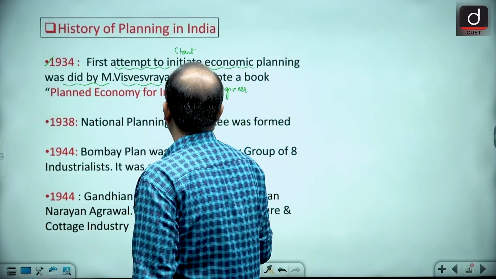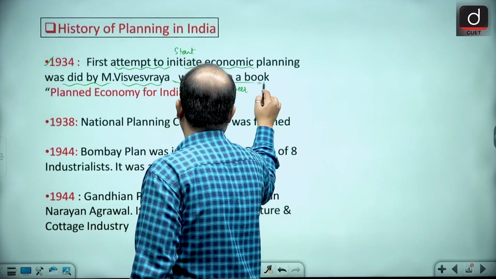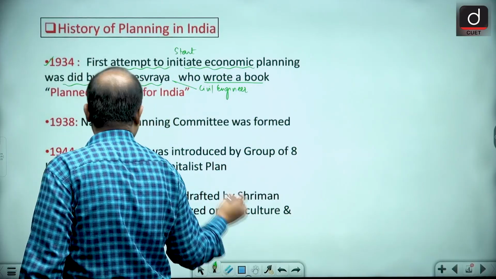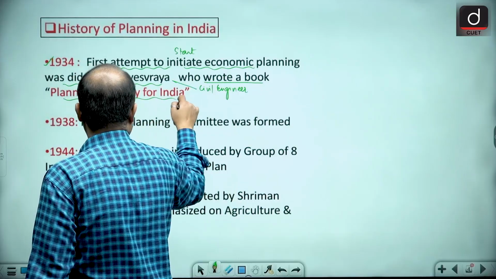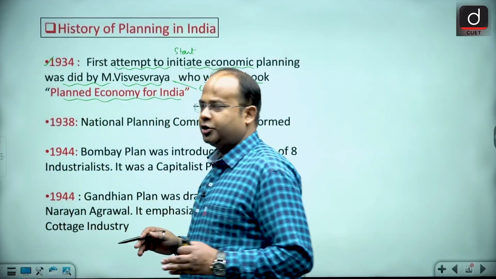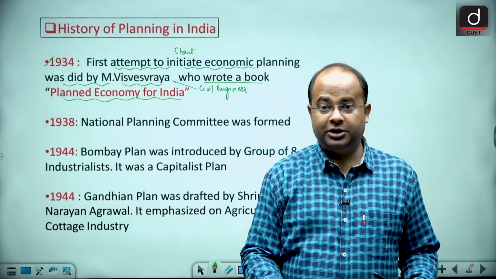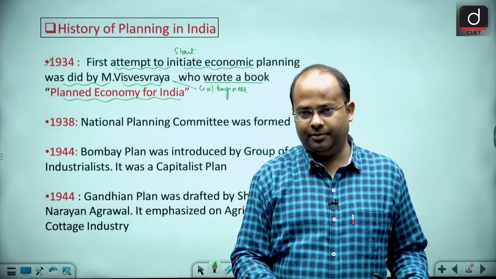He wrote a book, the name of the book was Planned Economy for India. He was a civil engineer who had a sound knowledge of economics as well.